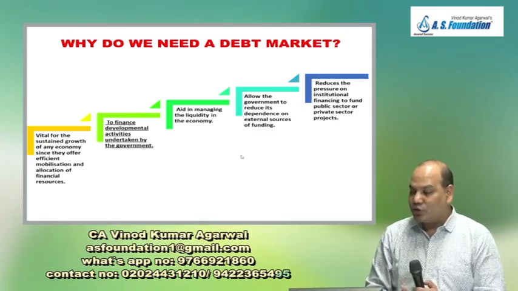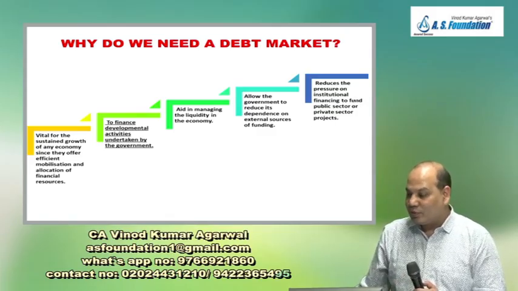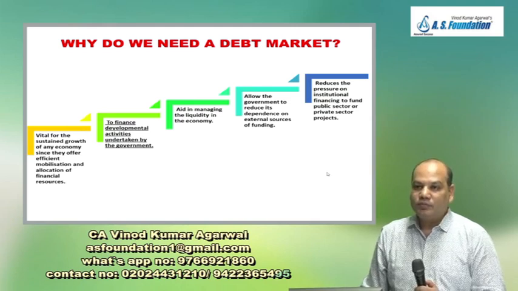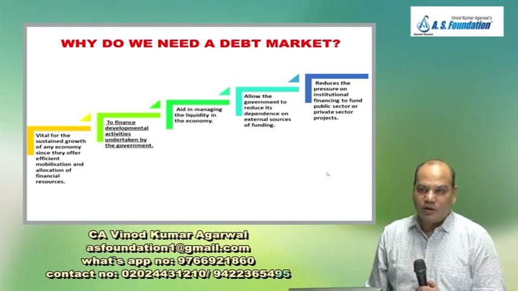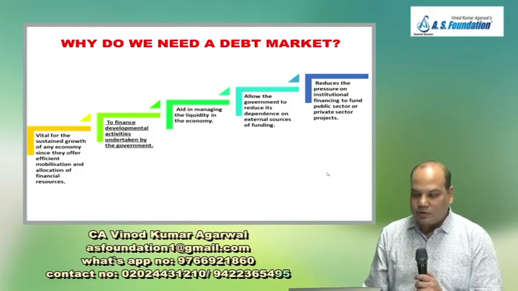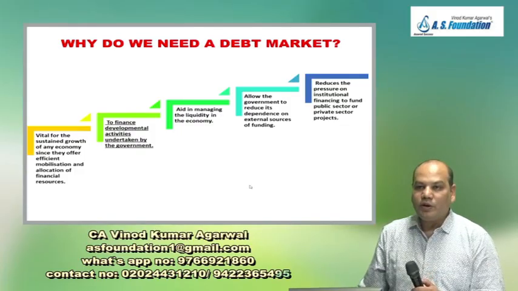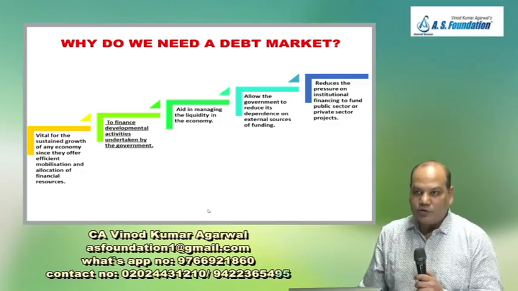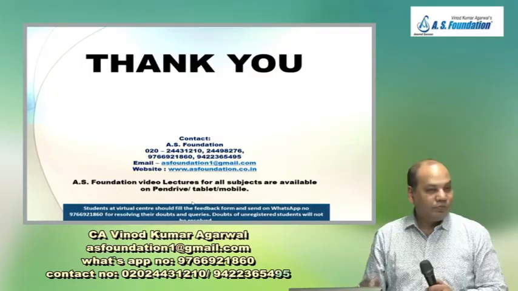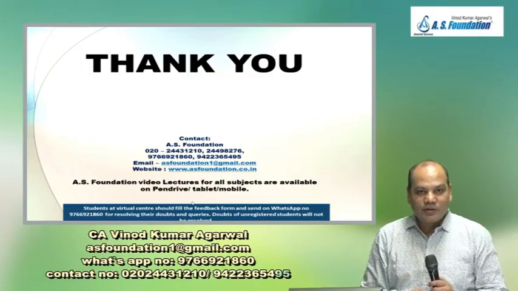It reduces the pressure on institutional financing to fund public sector or private sector projects. So now many projects are financed through issue of bonds. Whenever a highway has to be constructed, they will issue bonds, and that money will be used for funding that highway project. This way they don't have to depend on any bank or financial institution. They are borrowing from the public at large. This chapter is over.